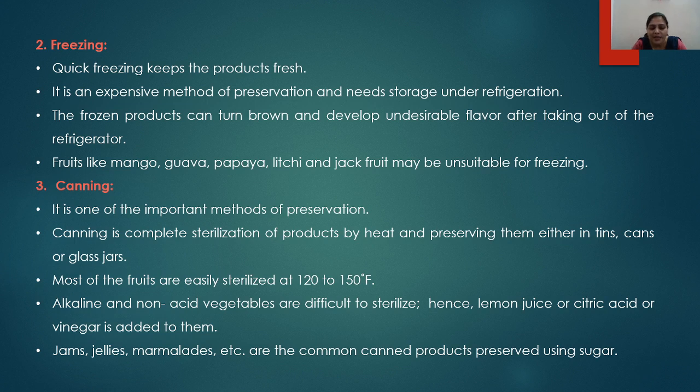Alkaline and non-acid vegetables are, however, difficult to sterilize. Hence, lemon juice or citric acid can be added to them so that the acidic level is increased and they can be easily sterilized. Examples of canning are jams, jellies, and marmalades, which are common products preserved with the help of sugar.